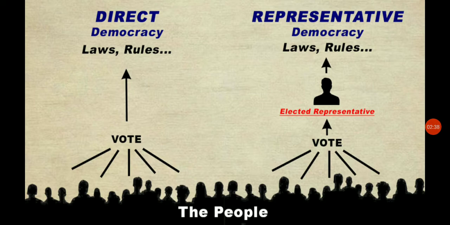That means the people are directly involved in voting, and one elected person will be standing and the people will be casting votes, and that representative will be making laws for the governing of the country.